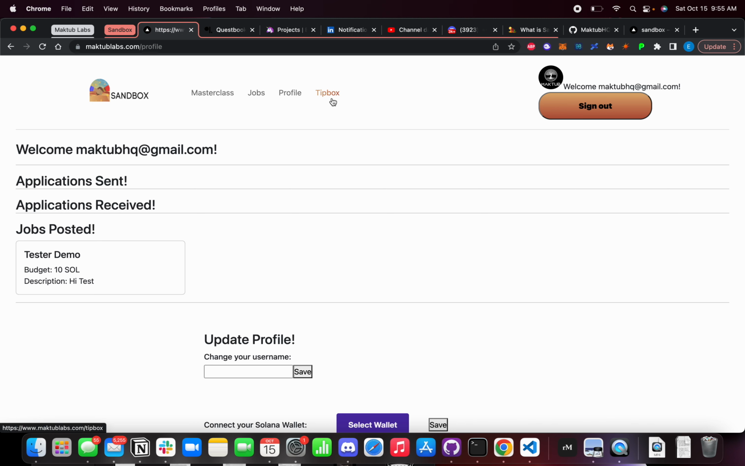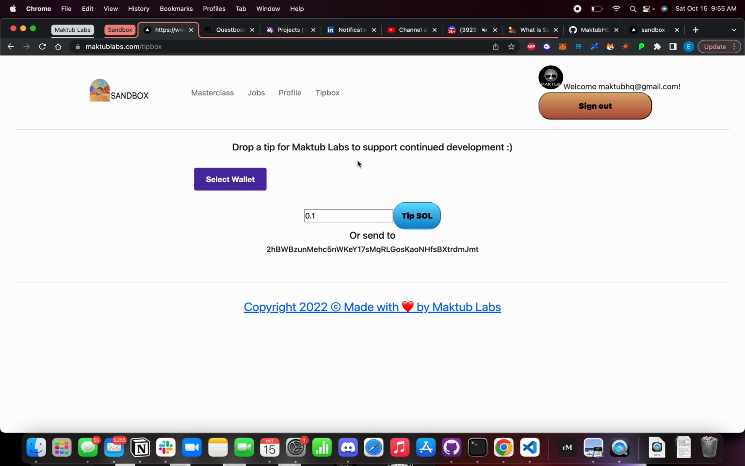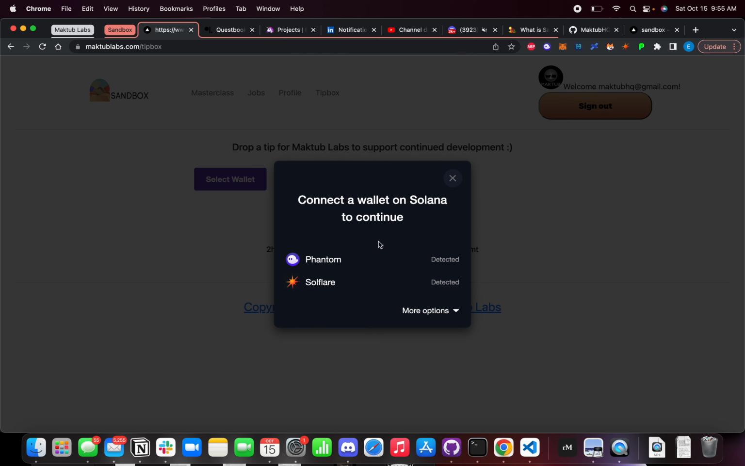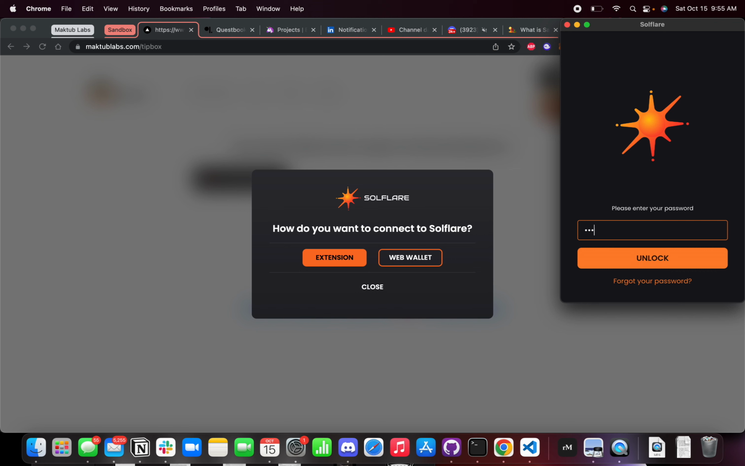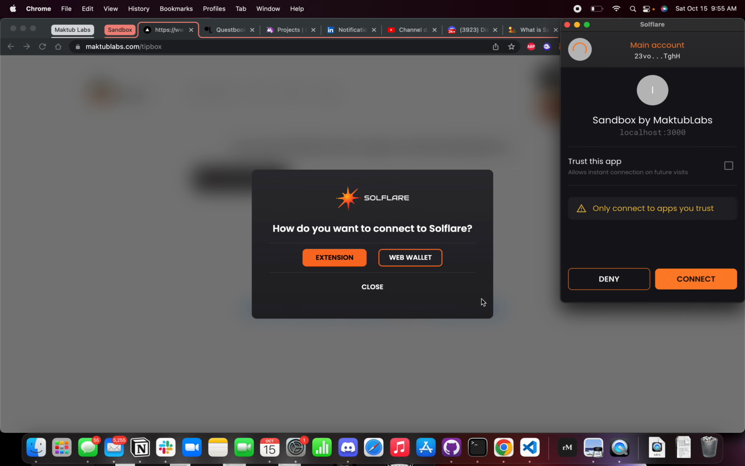So we're working on fundraise, and fundraise in the future is going to essentially carry this component right here where people can tip others using Sol or using an SPL token. So for now, let's just do this. We're going to select the wallet. We're going to connect us here. So we're going to connect this wallet to our website.